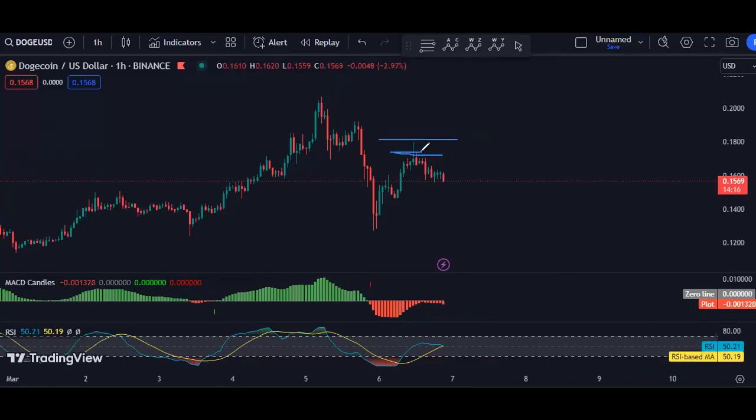It depends on the strategy the traders are using. But for me, at this point, having entry above here, I'm not really interested. First option, I want the price to retest the previous low, followed by divergence. Then any reversal from there, I will take it. But at this point, either I should look for a sharp move flag, and mostly we have to look at the lower time frame, or I will wait for the price to drop some more, then I put my entry above here. At least the price retests this low, then I put my entry here. Rather than that, having entry above here is not a really good idea. That means at this point, the only option is to put our entry either above here or above here. Rather than that, I don't see any other option.